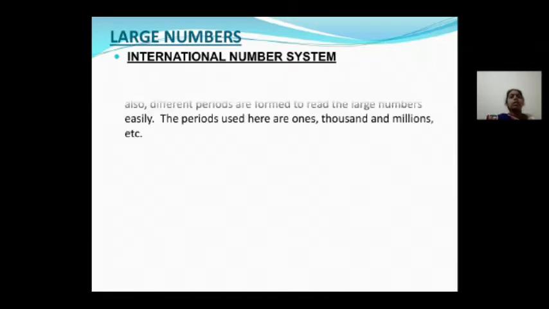See, in your previous class we already discussed large numbers. In that, I already explained the Indian place value chart. In this class we will see the international number system, or international place value chart.